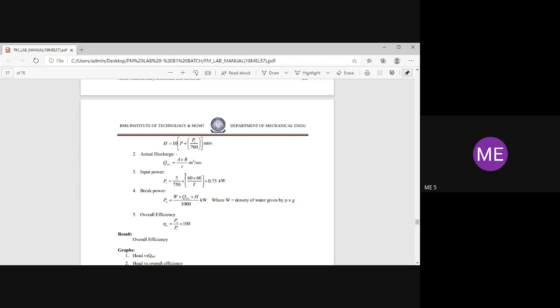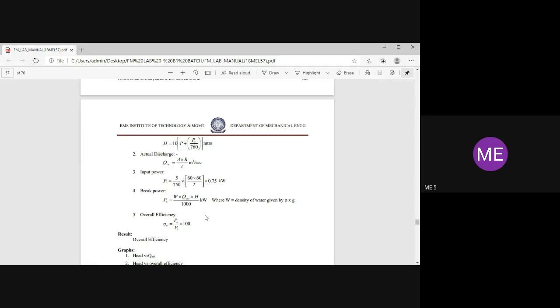Next, 5 divided by 750 into 60 into 60 divided by t, where t is the time taken. I'll give the time taken. And brake power. Brake power is our output power. Output power is W into Q actual into head divided by 1000 kilowatt.